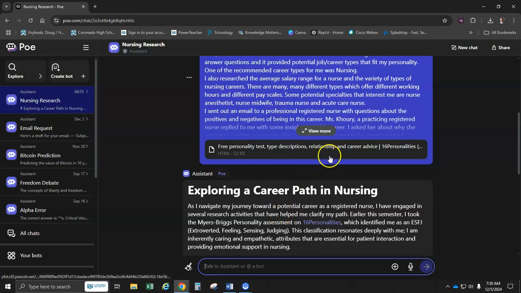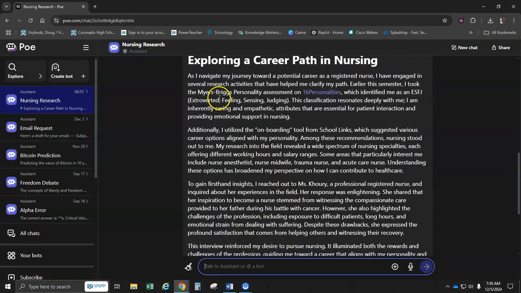I hit enter. Let's take a look at what I came up with. "As I navigate my journey toward a potential career as a registered nurse, I have engaged in several research activities that have helped me clarify my path. Earlier this semester, I took the Myers-Briggs personality assessment on 16 Personalities, which identified me as an ESFJ." So that's very clearly worded.